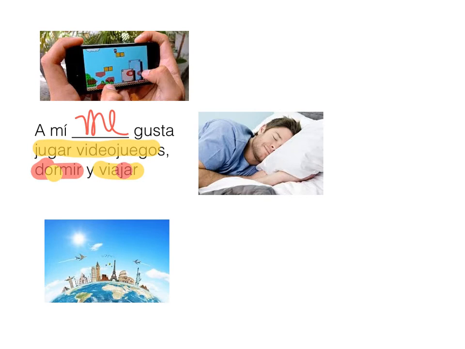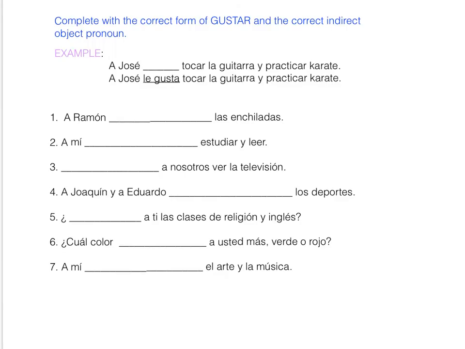So a mí me gusta jugar videojuegos, dormir y viajar. Or I say me gusta jugar, no me gusta a mí jugar videojuegos, dormir y viajar. But let's stick to keeping it at the beginning. A mí me gusta jugar videojuegos, dormir y viajar, to travel.